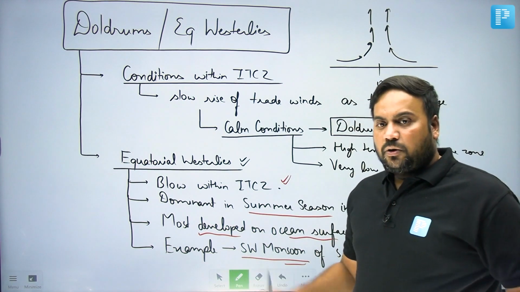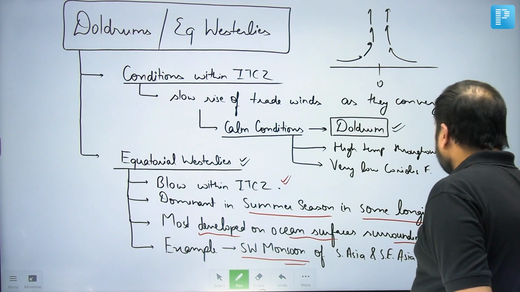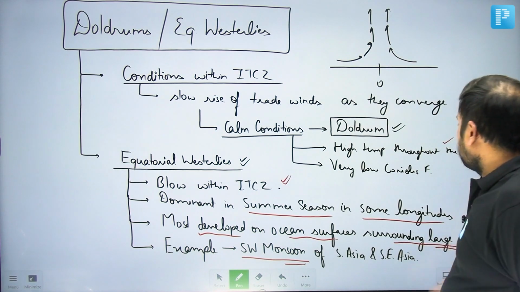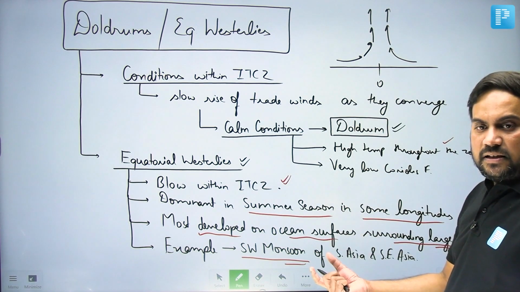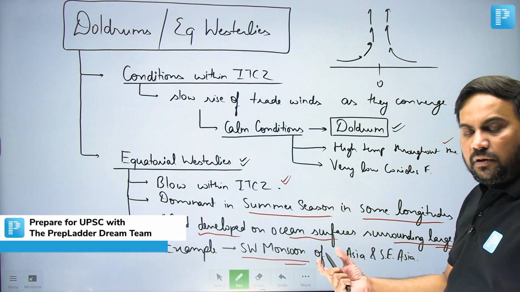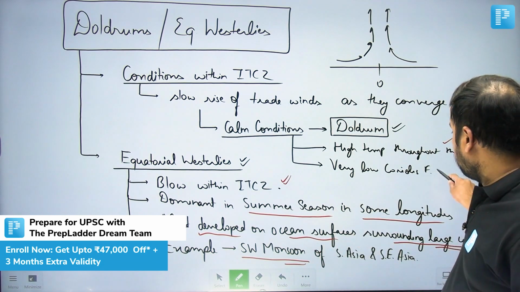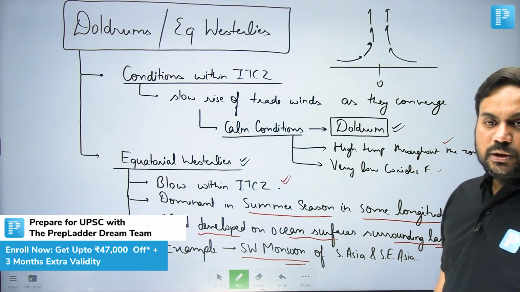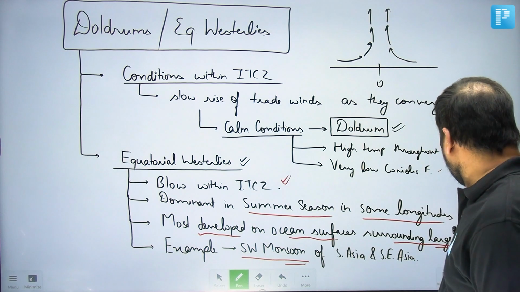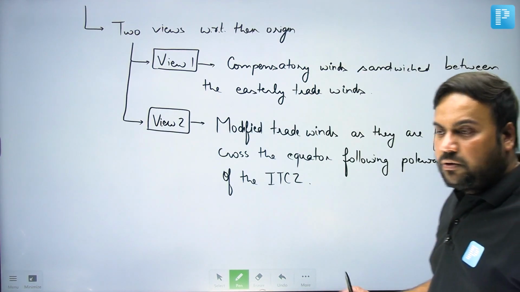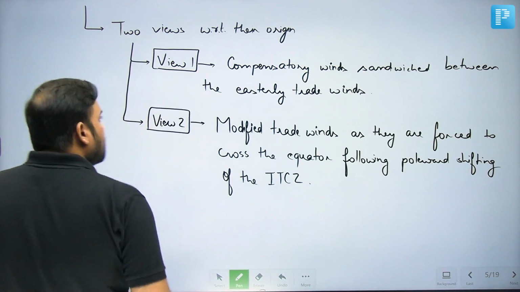Okay. So if we talk about these equatorial westerlies, the question arises: we said that there is high temperature throughout the zone, that means there is hardly any temperature difference. That means within this zone there will be hardly any pressure difference. And also there is lower Coriolis force. Then the question arises, how do these equatorial westerlies originate? This is a very controversial view in meteorology. There are two dominant views about that.